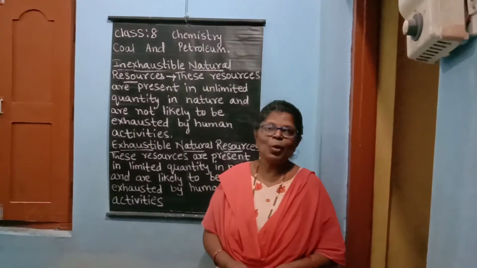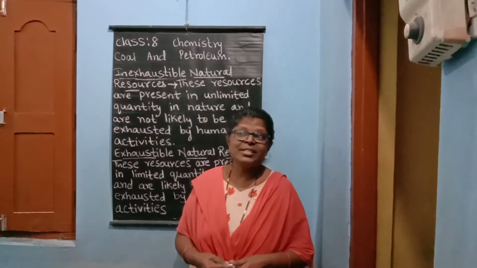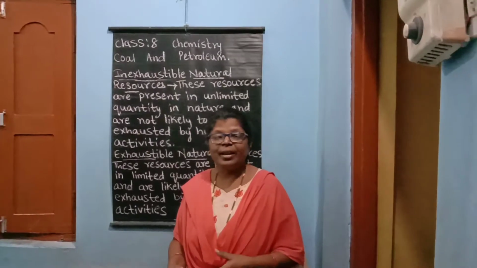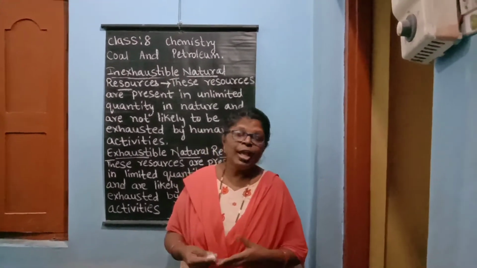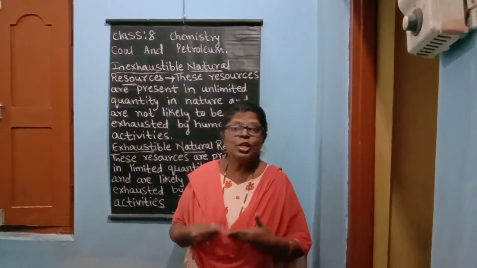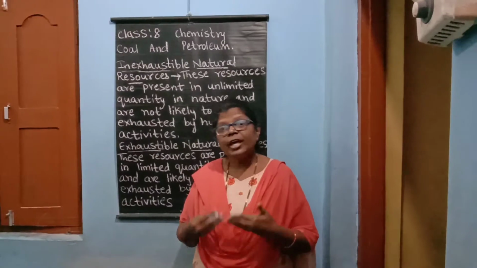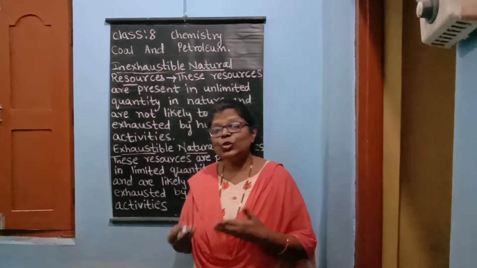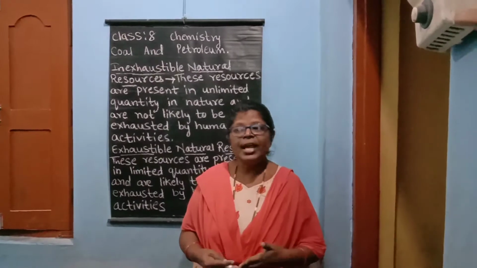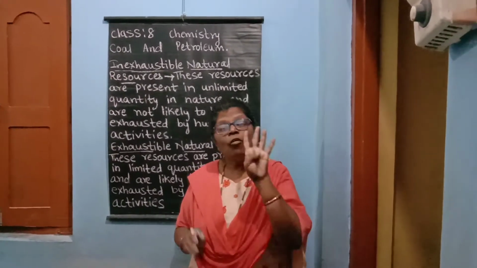Let us discuss coal. Coal is a hard, black, combustible substance that mainly contains carbon. Earlier, coal was used at home to cook food. It was used in railway engines to produce steam to run the engine. It is used in thermal power plants to produce electricity. Coal is used in various industries. Depending upon the carbon content, coal may be of 4 types.